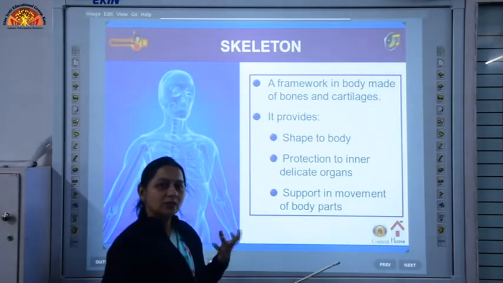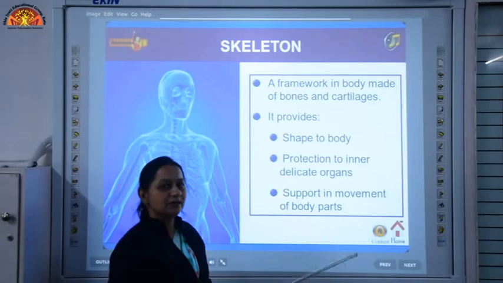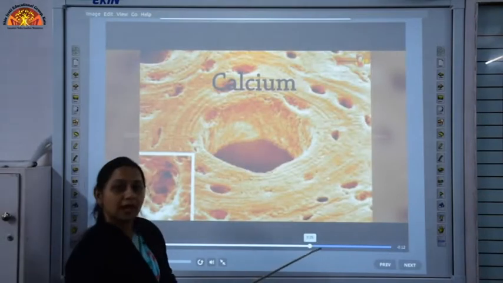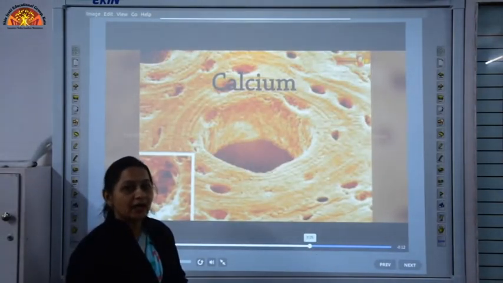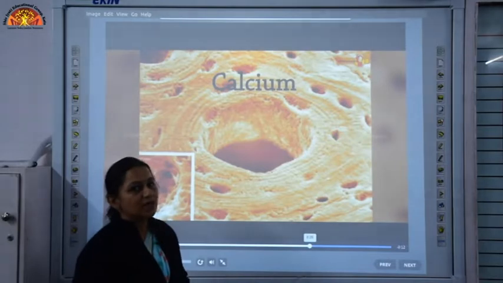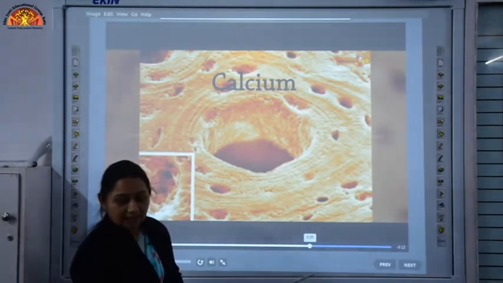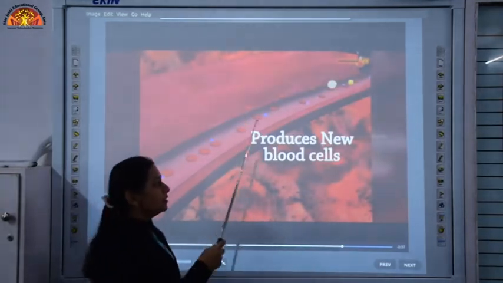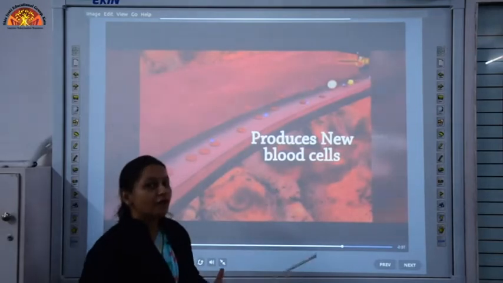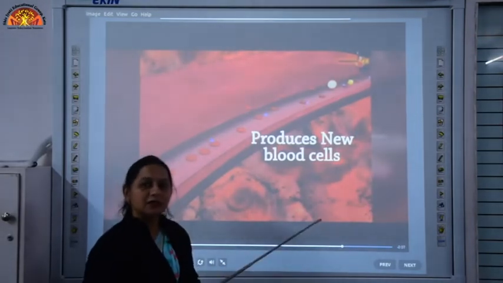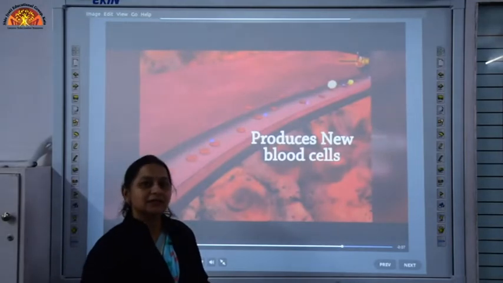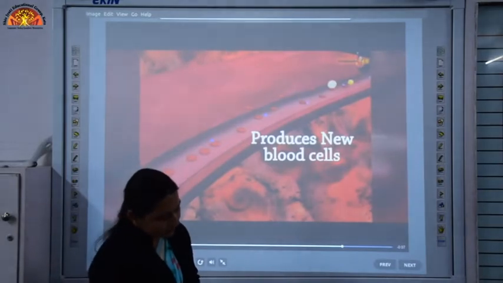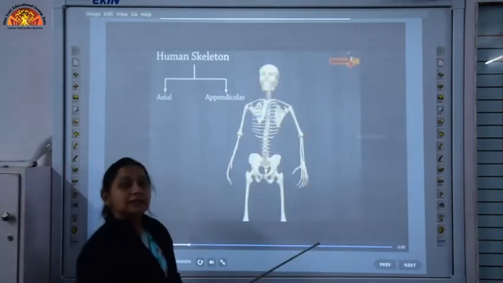The bones, along with the muscles, help in the movement of different parts of our body, and these bones are made up of calcium. They are white bony structures, and the bone marrow which is present in the bones produces new blood cells, means fresh blood cells are made in the bone marrow present in the bones of our arms and thighs. So, we are going to study about the skeletal.